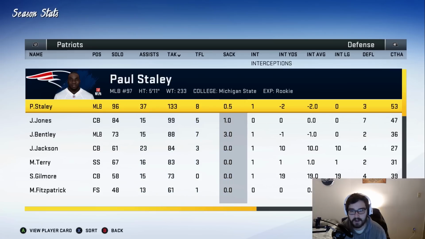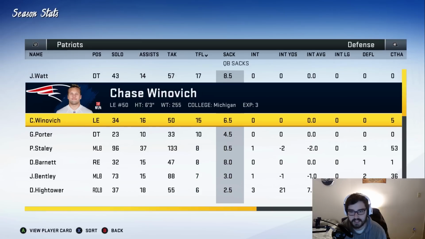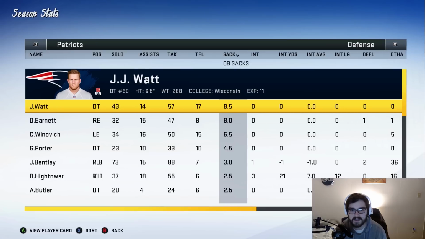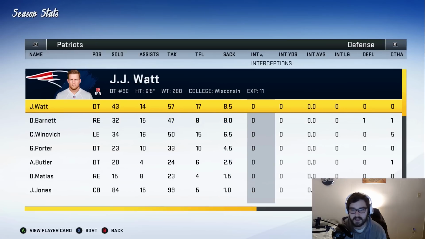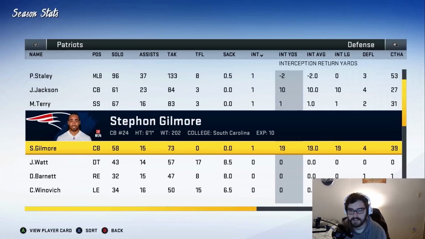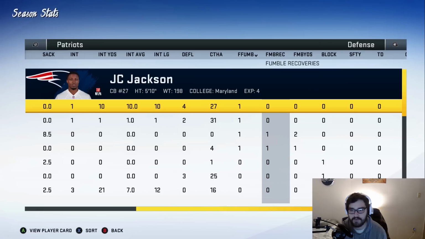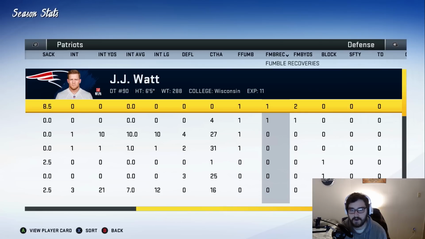But 133 tackles for Paul Staley. This has to be Defensive Rookie of the Year. 17 tackles for loss for JJ Watt, 15 for Chase Winovich, 8.5 sacks for Watt, 8 for Derek Barnett. Good production there from those guys. 3 interceptions for Dante Hightower, 1 for a bunch of players as well. No touchdowns or safeties, but Adam Butler and Minkah Fitzpatrick each blocked a kick. Forced fumbles, we have 4, and half of those were recovered.